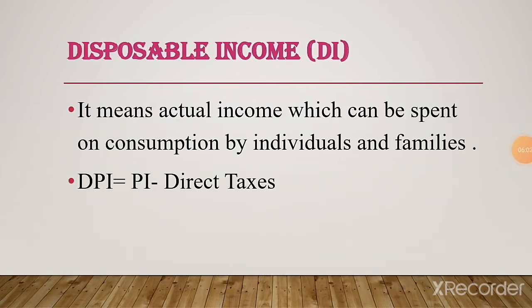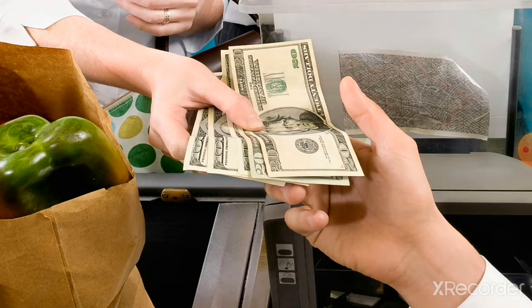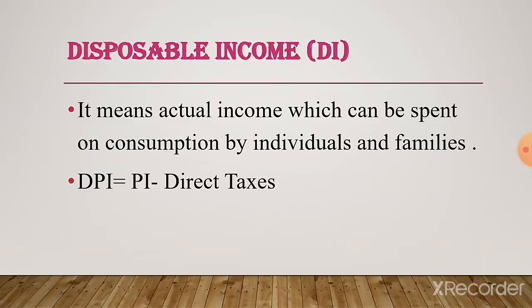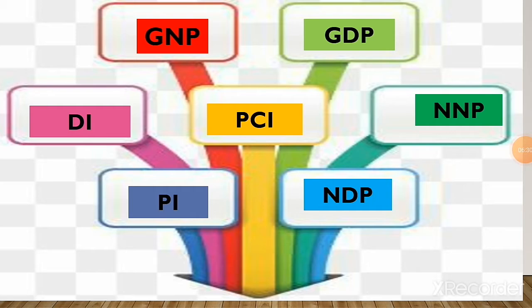Next, disposable income. It means actual income which can be spent or consumed by individuals and families. It is an income which is spent to buy a product for his family or for his own purpose. So it can be calculated by personal income minus direct taxes. So these are the various terms associated with measuring of national income, that is GNP, GDP, NNP, NDP, PCI, PI, DI.